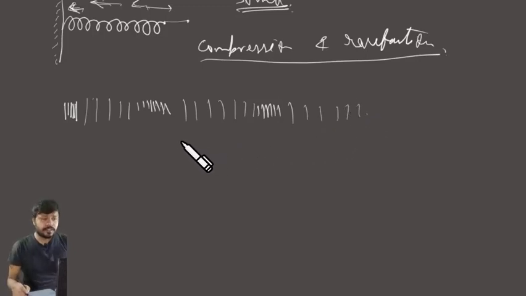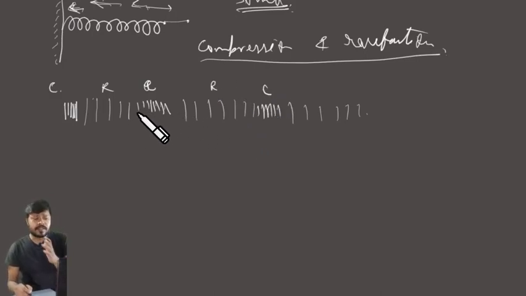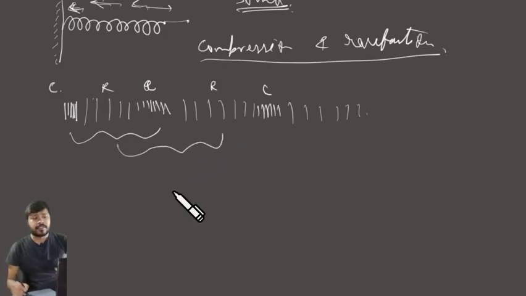This is compression, rarefaction, compression. Just like the transverse wave, in the case of the longitudinal wave, the wavelength is defined as the distance between two consecutive compressions or two consecutive rarefactions. That's the wavelength of the longitudinal wave.